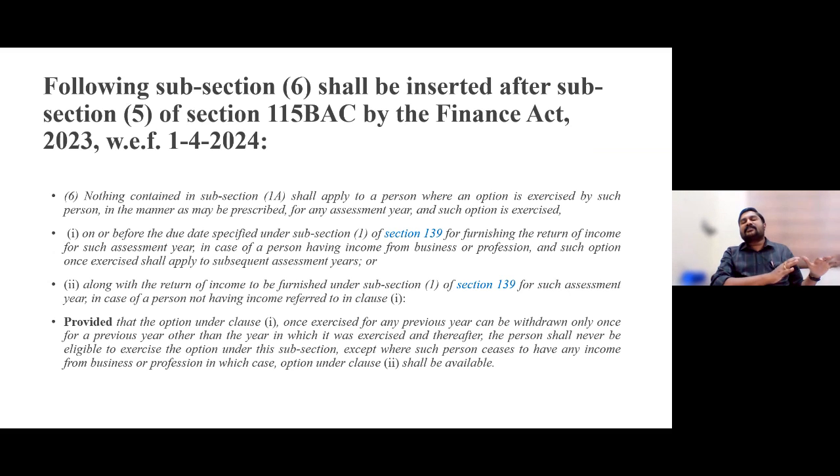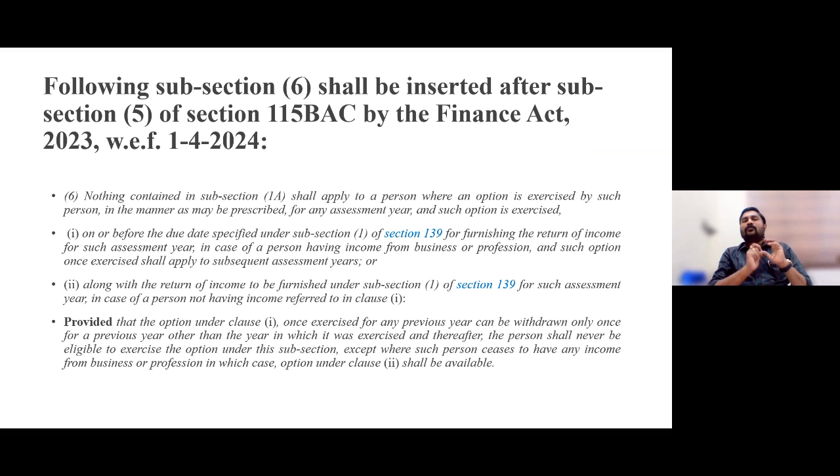Right from this assessment year 24-25, that is, with effect from 1/4/2024, instead of filing 10IE, 10IEA has to be filed by those assessees who want to go with the old regime tax rates.